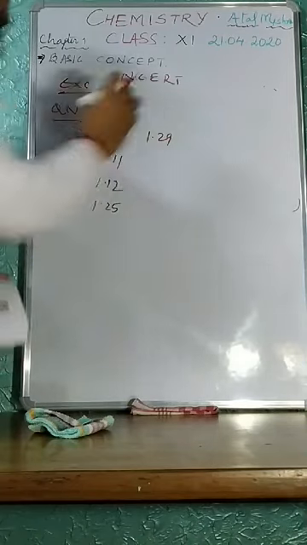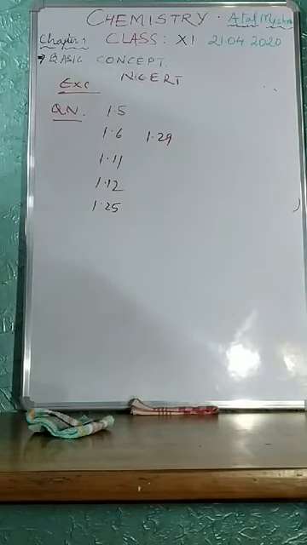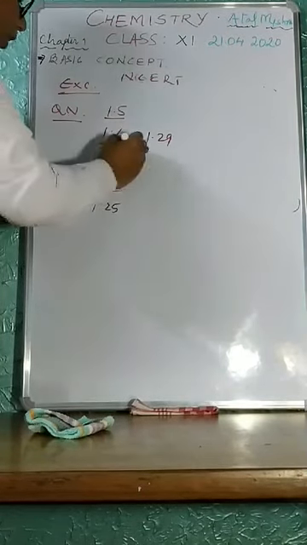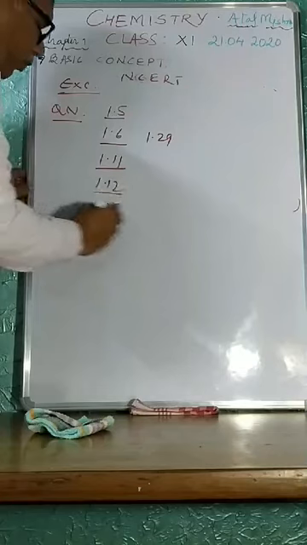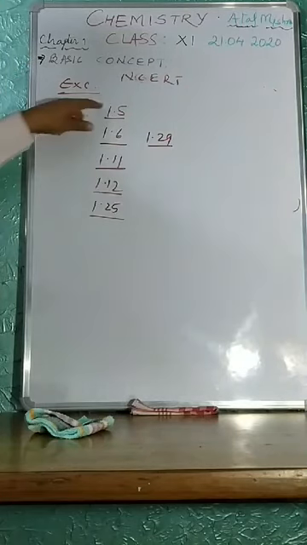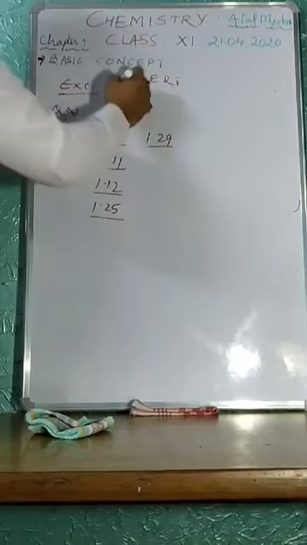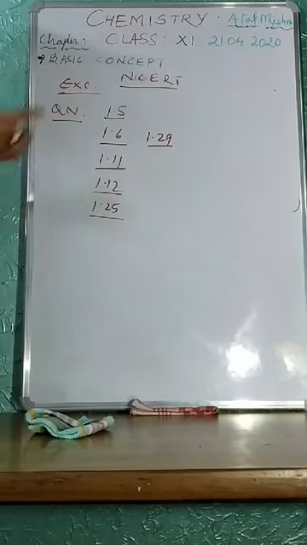Okay friends, for today you have to take 1.5, 1.6, 1.11, 1.12, 1.25, 1.29. That is 1, 2, 3, 4, 5, 6. All these questions of NCERT you have to solve so that you can make your concept better and best for your future study.